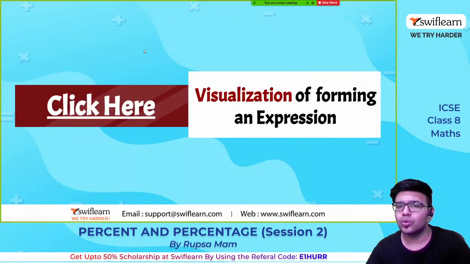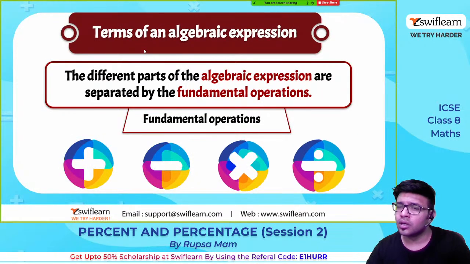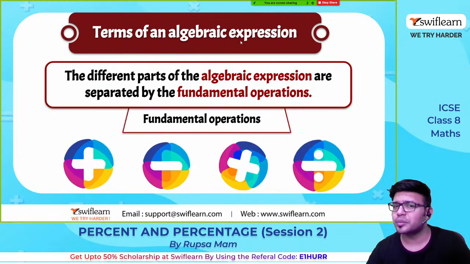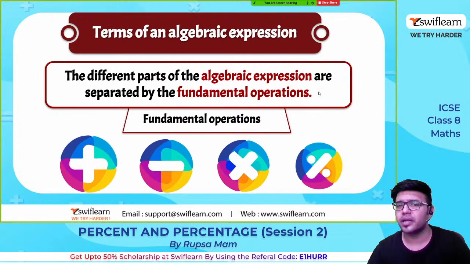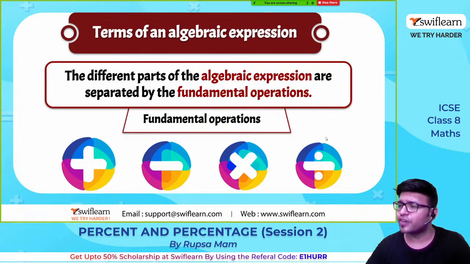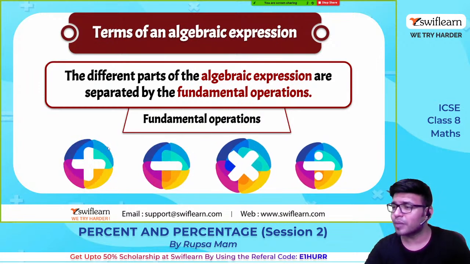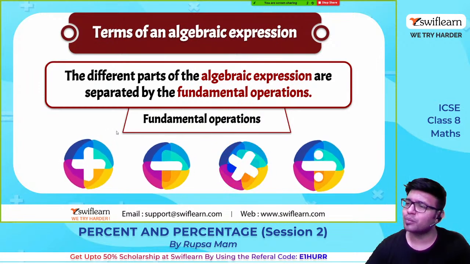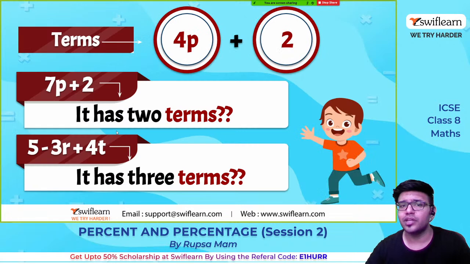Okay, so the terms of an algebraic expression: different parts of an algebraic expression are separated by fundamental operations. Fundamental operations are our regular mathematical operations: addition, subtraction, multiplication and division. Okay, so देखो, what are terms? The terms are the ones which are being separated by the mathematical operations. So 4p is one term, 2 is also one term.